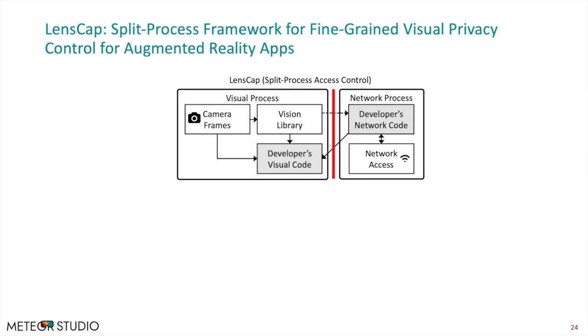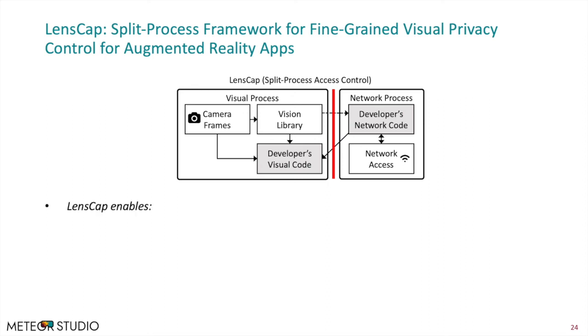In summary, we introduced LensCap, a split-process application development framework to protect users' visual privacy in cloud-based AR apps. LensCap isolates the processing of camera frames into a distinct visual process, meanwhile maintaining the cloud communication through another network process, with the data transactions between split processes monitored and shown to users for approval at a fine granularity.